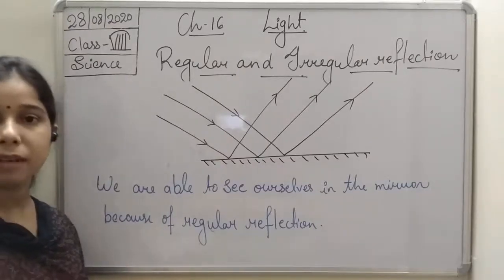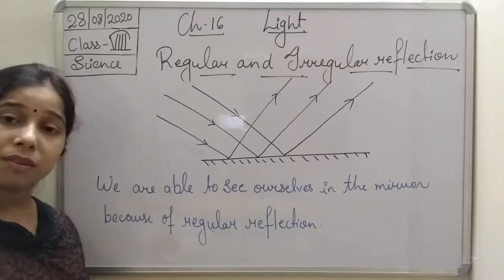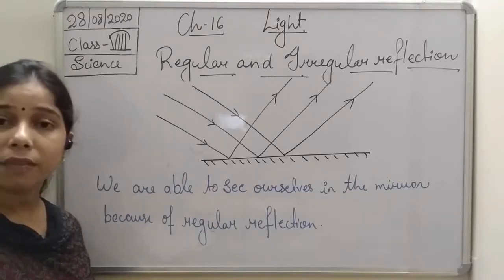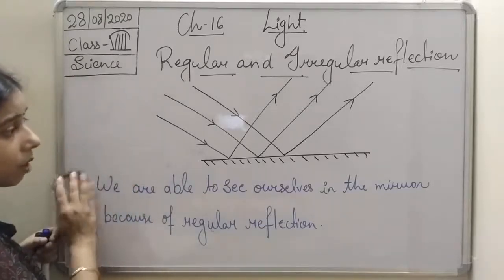Okay. Now if we talk about the irregular, the term itself is saying that it is not regular, it is irregular. So what kind of surface will be there in case of an irregular reflection, students? That will be a rough surface. So we can understand.